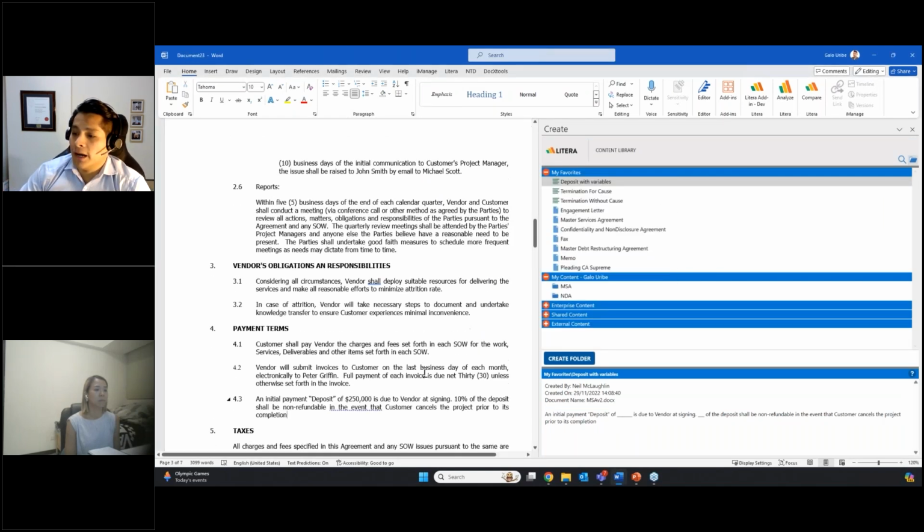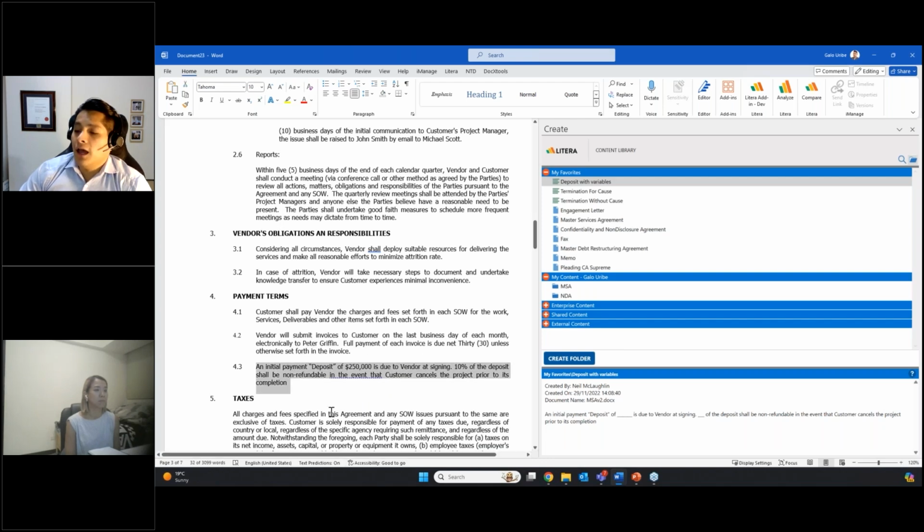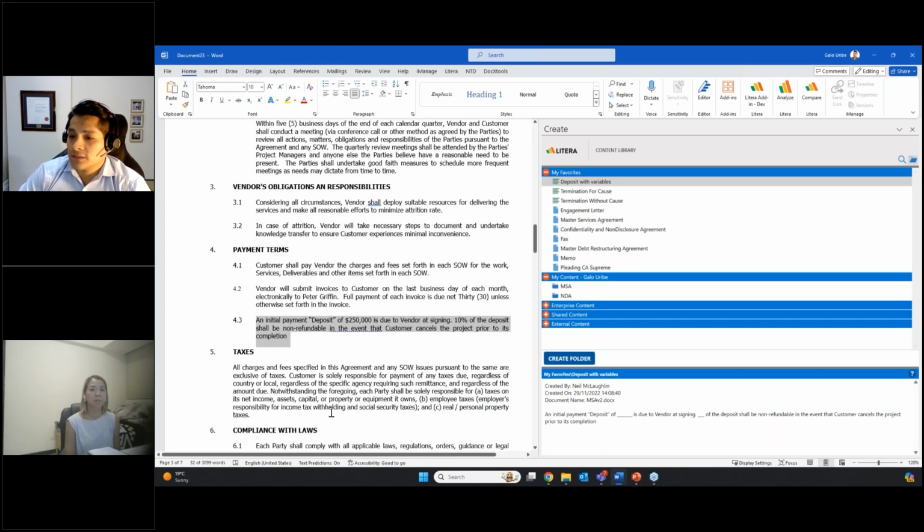and then the clause will be added into my document. So here, as you can see, this deposit clause has been added into my document. The variables have been completed, and Create has not only added the content into the document, but it has also done all of the formatting for you. We've also made sure that the clause follows the correct numerical order, so that you don't have to go back and check those details whenever you're inserting content into your documents.